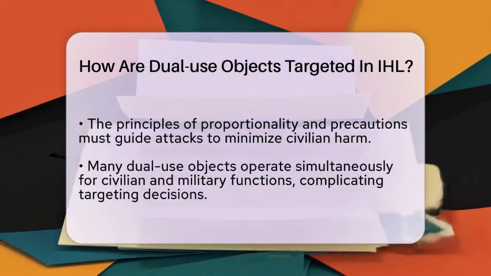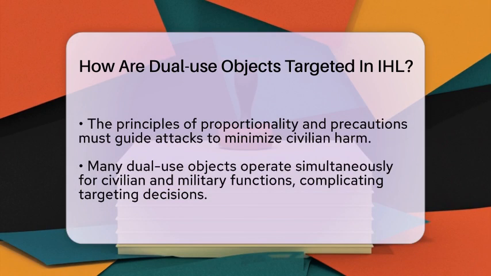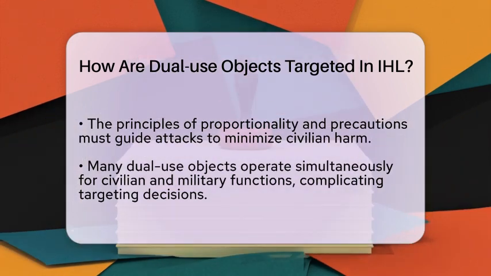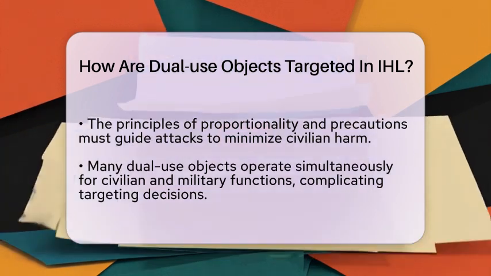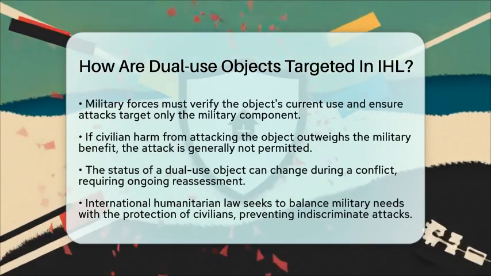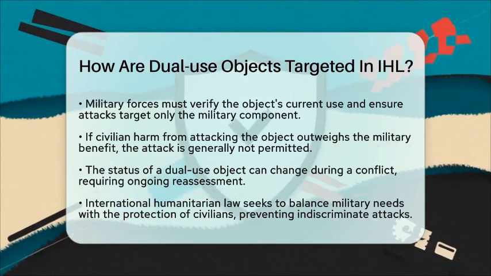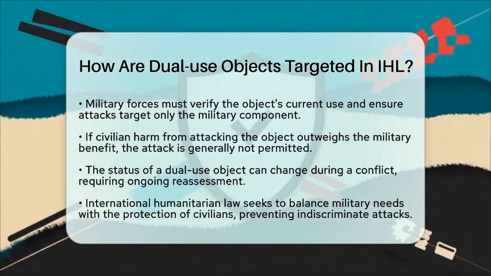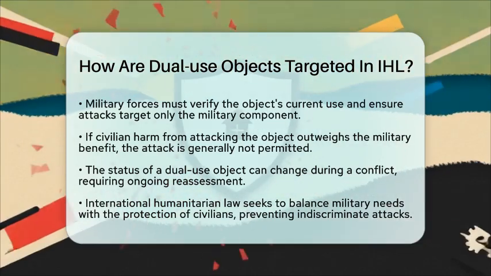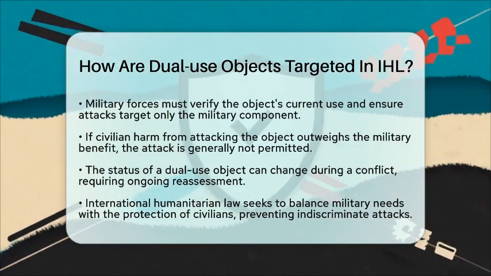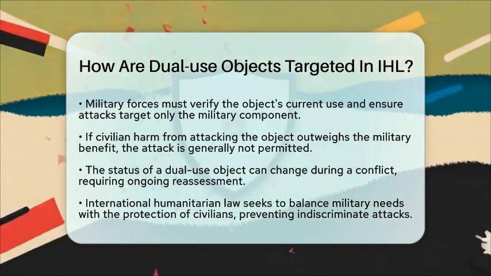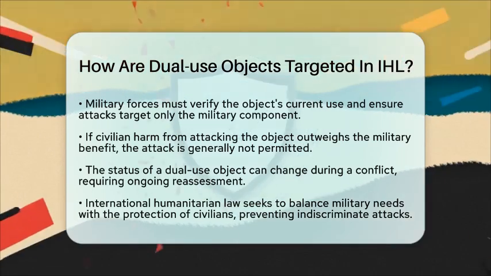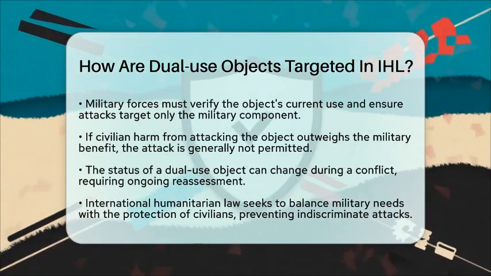The military must verify the object's use and ensure the attack is directed only at the military part. They must choose means and methods that minimize civilian damage. If the civilian harm from attacking the object would be too high compared to the military advantage, then the attack is not allowed. The status of a dual-use object can change during a conflict. If it shifts from civilian to military use or vice versa, its protection status must be reassessed. This process helps balance military needs with the protection of civilians.